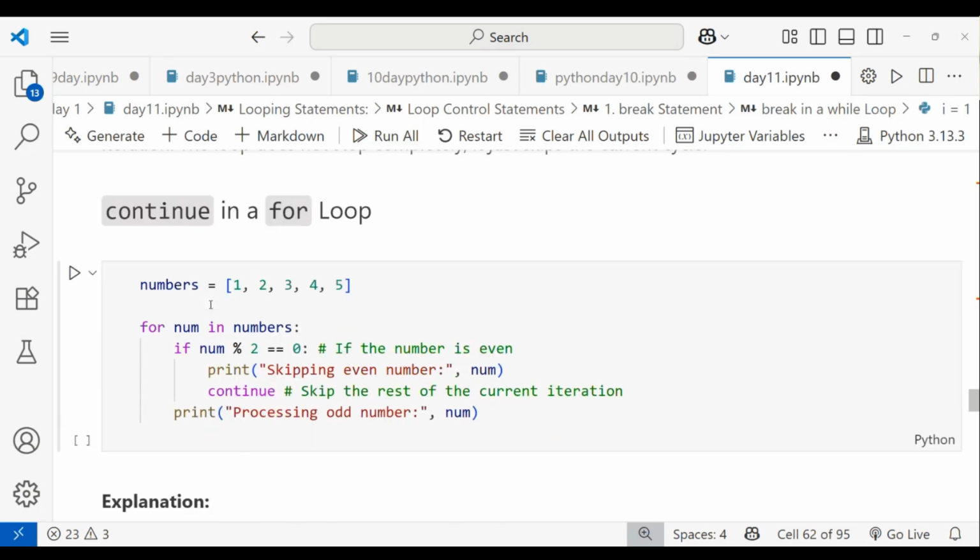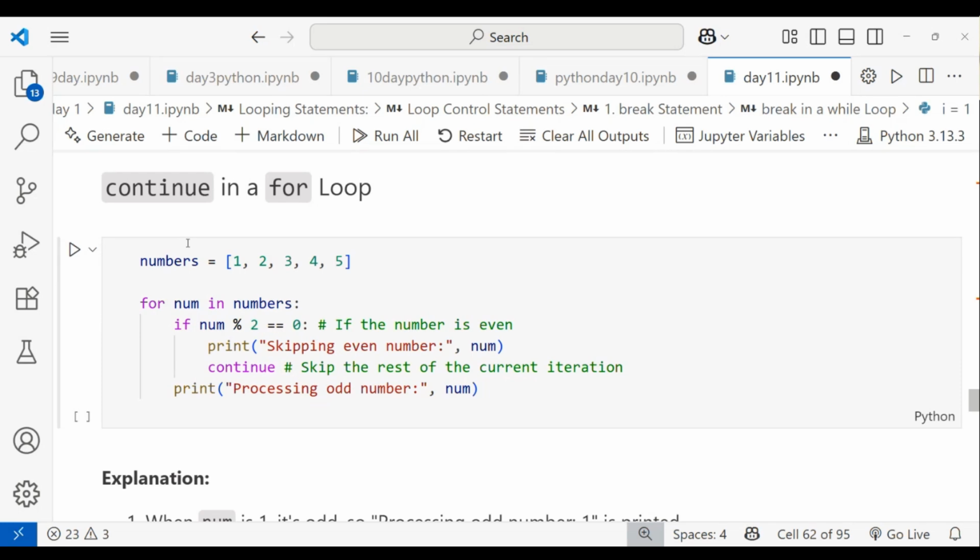I'm taking a for loop here, where you can use continue, and I'm taking one variable called numbers, that is 1, 2, 3, 4, 5. So I'm writing for num in numbers. Here num is one variable for the iteration purpose, in numbers.